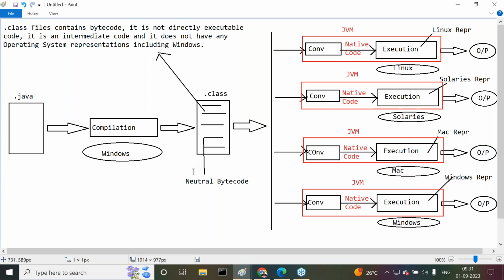All right, the diagram is okay, the points are okay. Almost all we completed our explanation. Finally, I'm asking one question to you. First of all, one simple point. Java is a platform independent programming language because of the JVM. If there is no JVM, there is no chance of saying Java is a platform independent programming language.